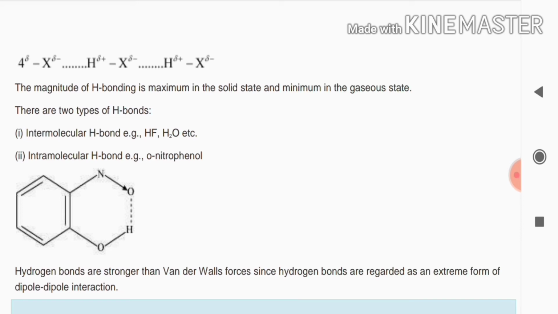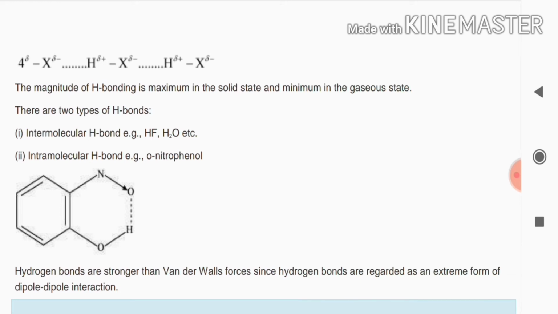So when we observe, intermolecular hydrogen bonding always takes place by the addition of foreign atoms to the hydrogen. For example, when hydrogen is added to fluorine, chlorine as well as oxygen, this kind of bonding is called intermolecular hydrogen bonding.